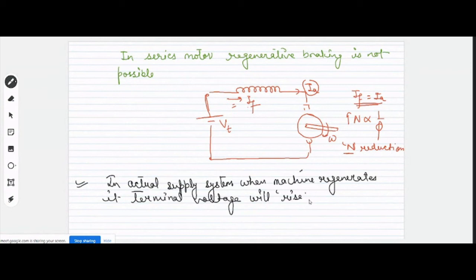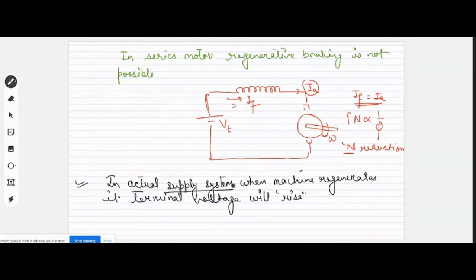And this was, I think, also asked in the quiz. Right? Consequently, your regenerated power will transfer to the load that is connected to that supply system.